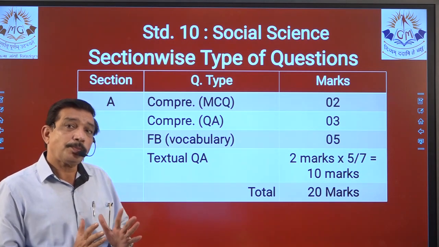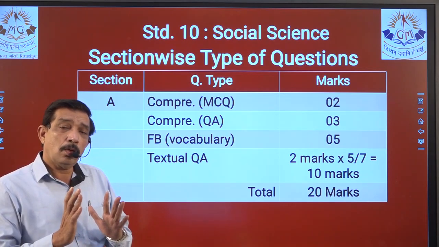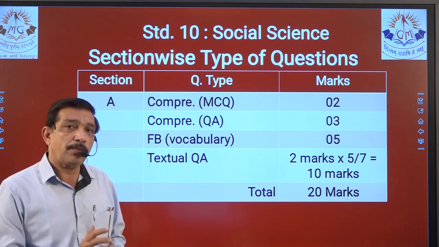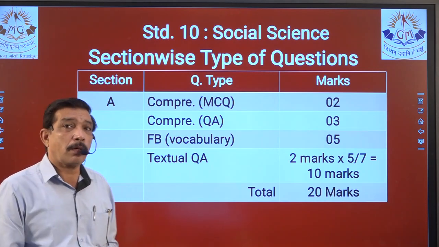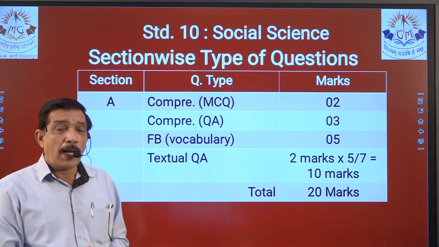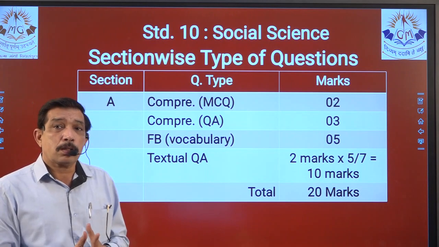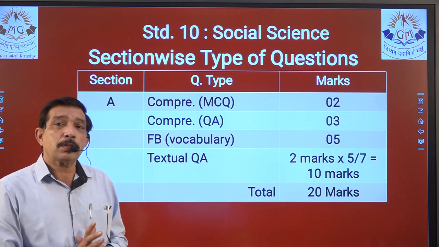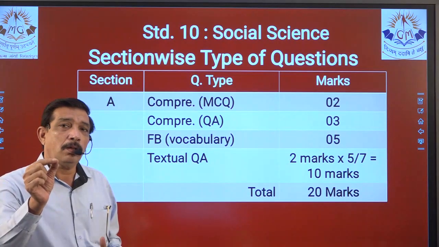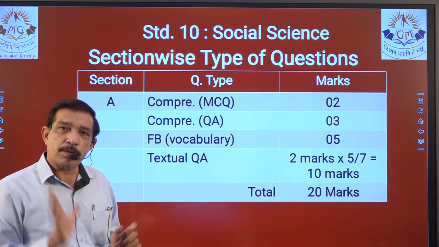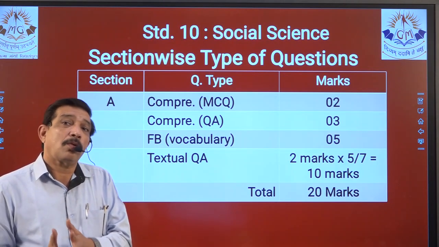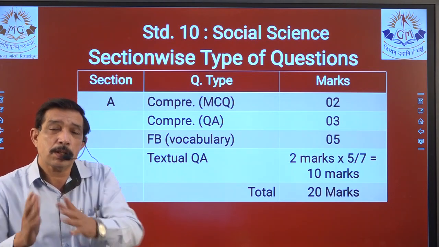For example, if a passage is given from chapter number 1, you are asked an MCQ: Lencher took help from dash, and four options will be given: from the postmaster, from the postman, from a villager, or from his son.